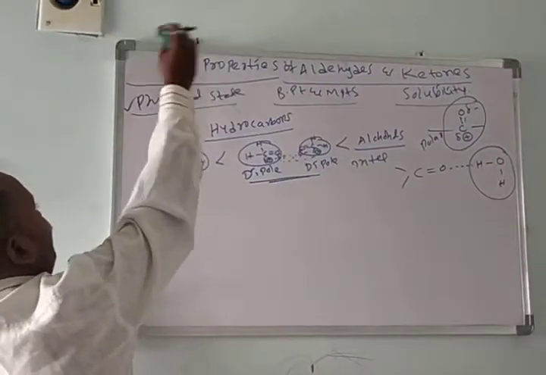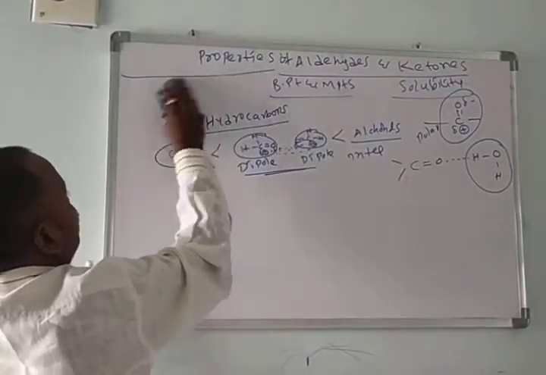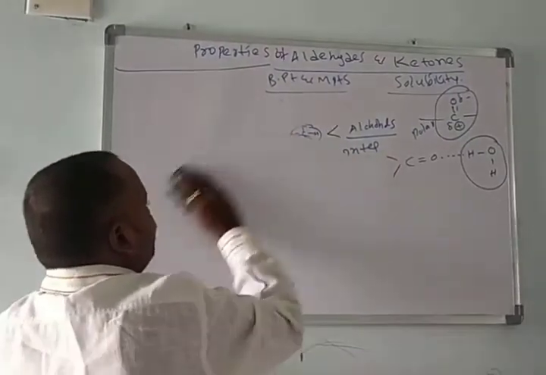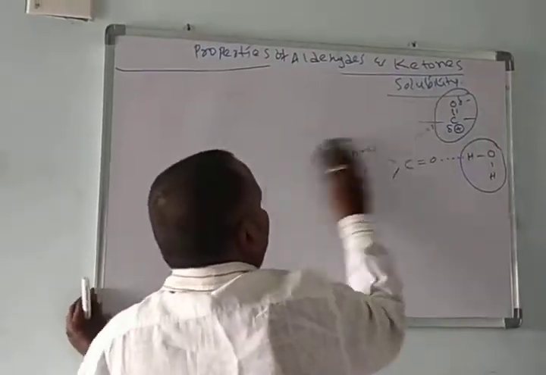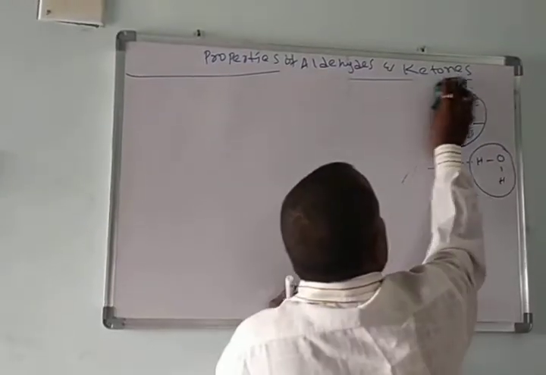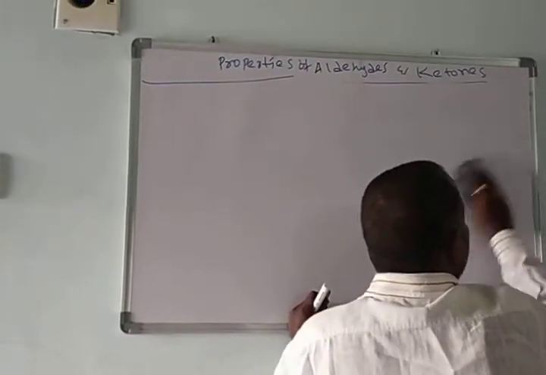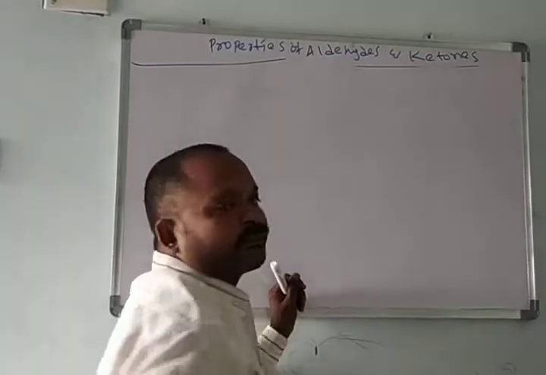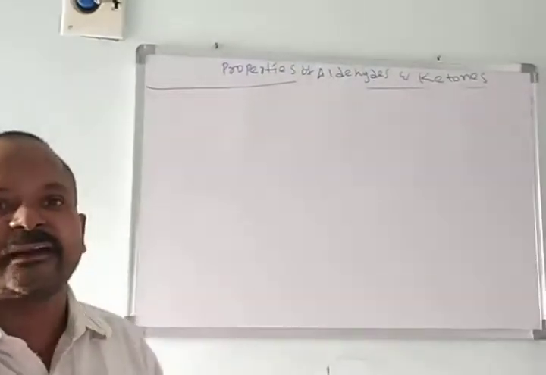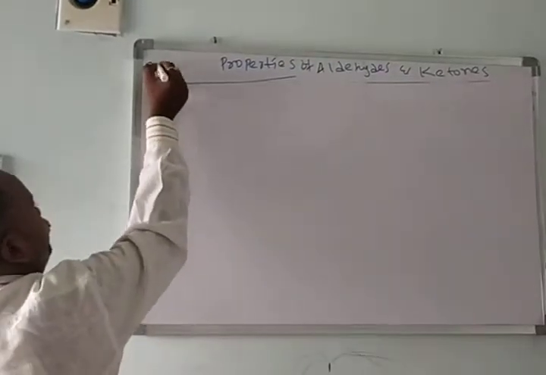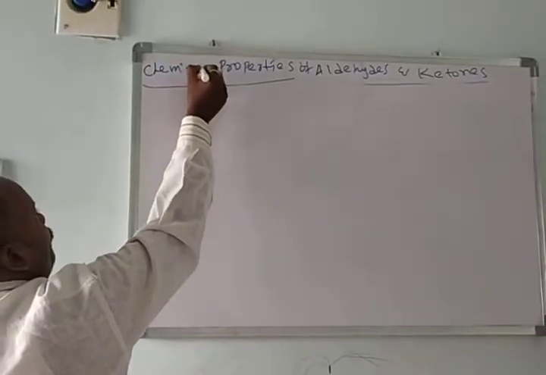Already I explained when we saw the structure that aldehydes and ketones are carbonyl compounds, mainly involved in nucleophilic addition reactions.